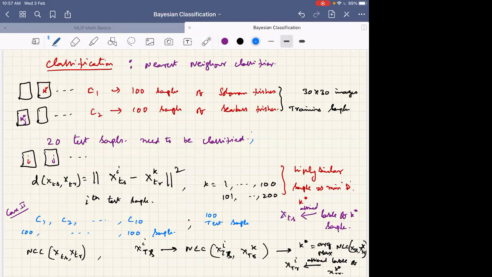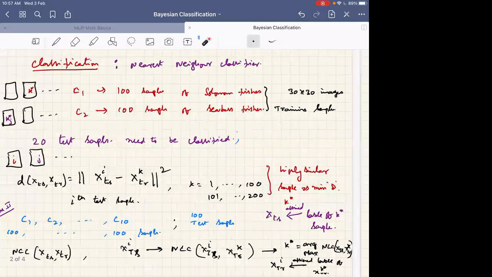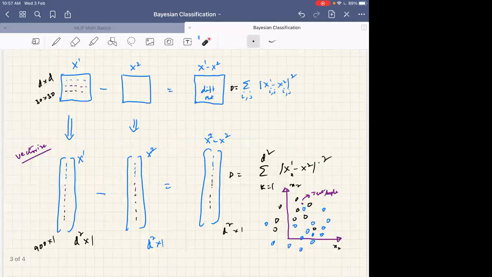So in a sense it's a very time-taking approach in testing. For every test sample you have to compare with all. Where is the learning happening? You are just assigning the label based on the closest sample. That is one very important limitation of the nearest neighbor classifier. There is no decision boundary as such; every time we are comparing and giving the label of the closest sample.